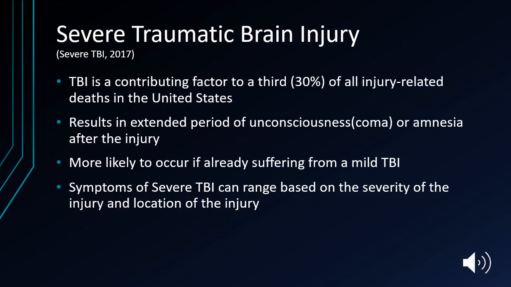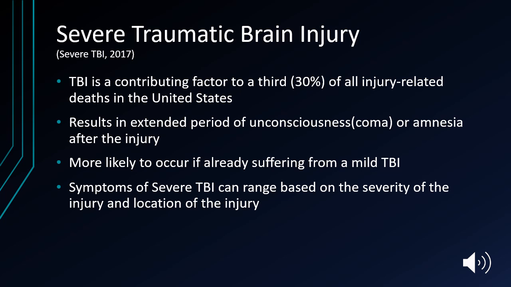TBIs are involved in a third of all traumatic brain injuries. Can cause and increase the risk for extended period of epilepsy, Alzheimer's, Parkinson's, and other brain disorders. And they're more likely to occur if someone is already suffering. For this presentation, I'm going to focus on differentiating symptoms of a severe TBI, main types of, based on the severity of the injury. One, a severe brain injury, and two, a mild brain injury. How hard they were hit and what part of their brain was affected.